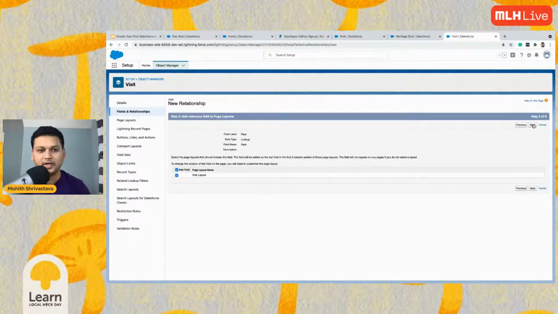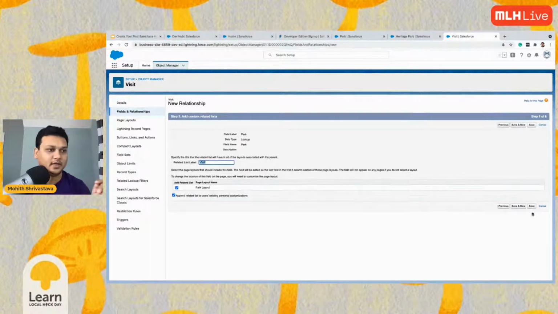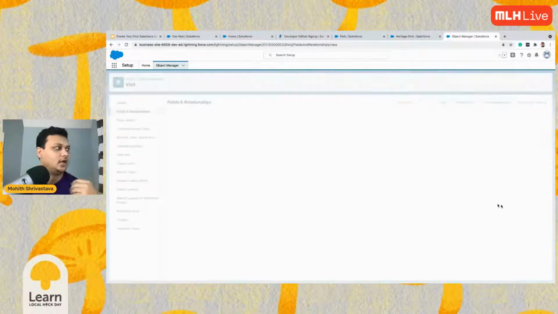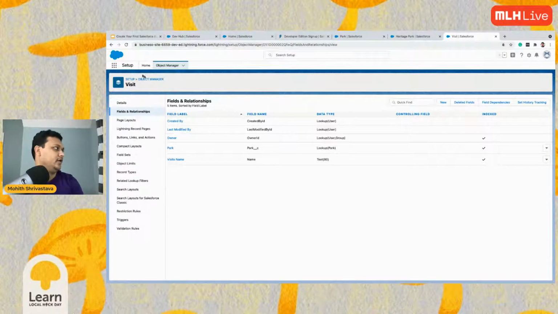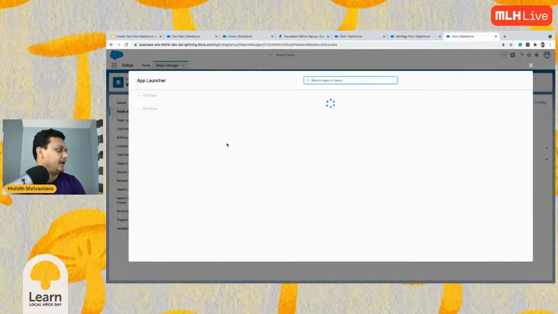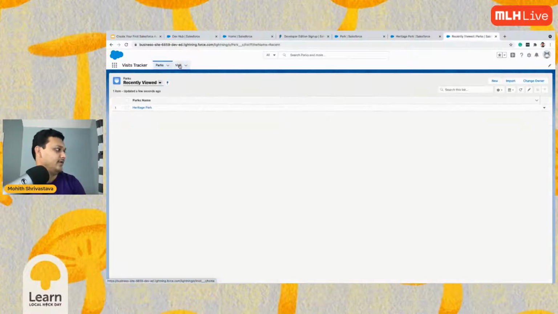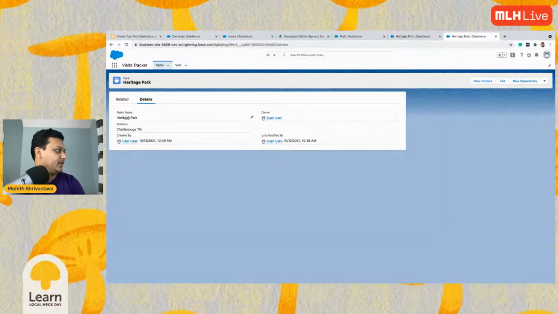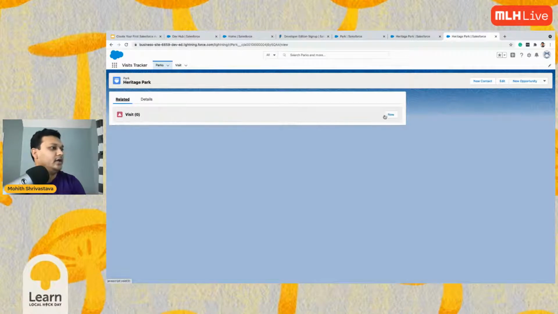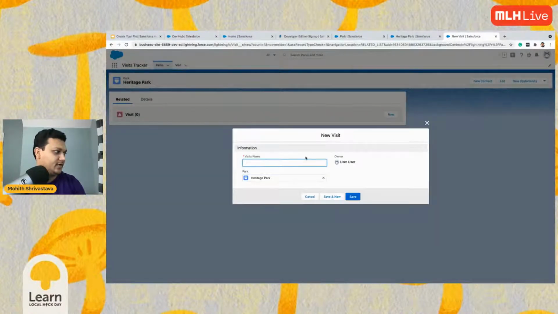You don't have to worry about each of these options, but I'll show you, or maybe the Trailhead can, if you get time, just look at the Trailhead to understand more. But here's the thing. Now if I go to my app, I create an app called Visit Tracker. So this app has two objects now, park and the visit.